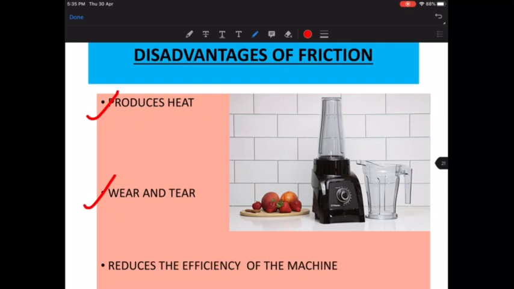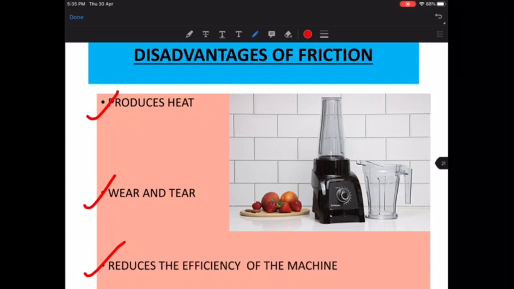Okay, next is it reduces the efficiency of the machine. What do you mean by reducing the efficiency? It means the output that you generally get from the machine, you will not get that output. The machine will not work properly. Efficiency means the output that you're getting. Initially your grinder was working fine, your cycle was working fine, but now because of continuous more friction being produced between the parts, the cycle will stop working fine. Yes, then some noise also comes. That is also because the two parts are rubbing against each other, right?